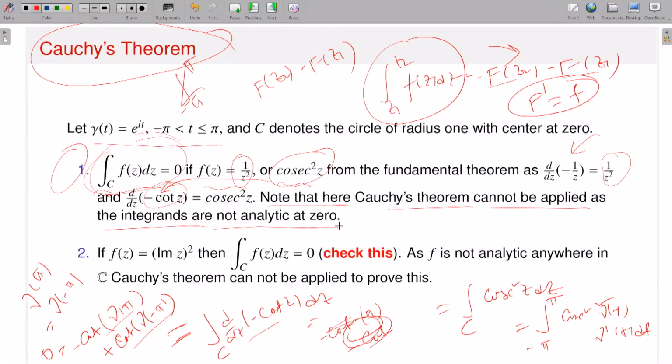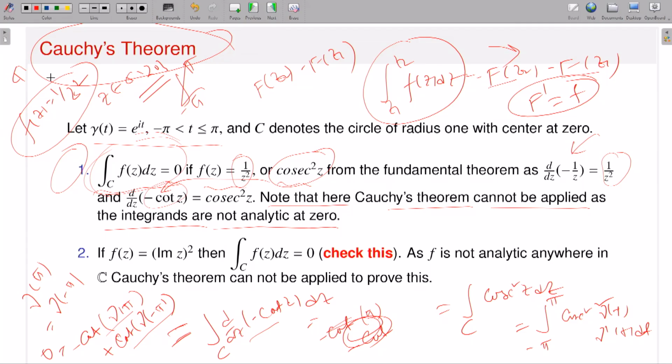But here this is not the case, because here I have a function f of z which is 1 by z square, but my domain is C minus 0. So this is not a simply connected domain. This is actually a multiply connected domain, right? So I cannot apply Cauchy's theorem or the Cauchy-Goursat theorem that I have discussed. Of course, if I consider the domain C, which is simply connected, my function f of z, which is exactly equal to 1 by z square, is not analytic. So again I cannot apply the Cauchy-Goursat theorem.